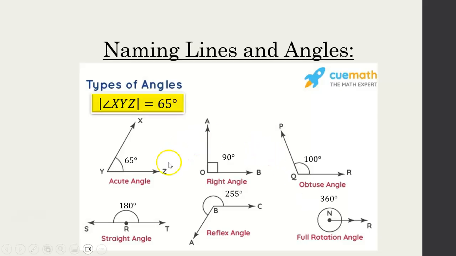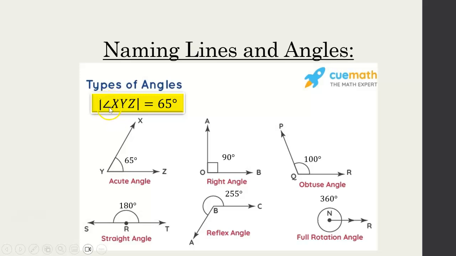If we're naming the angles, if we wanted to write out, how do I label this angle here? We label it like this. So we have a line, and then we have this little angle sign, like a little crocodile mouth. X, Y, Z, and then line. So I'll break it down. These two lines are kind of like brackets, and they just mean the size of something. This is in geometry in general. The two lines just mean the size of something. So the size of, now what's inside?